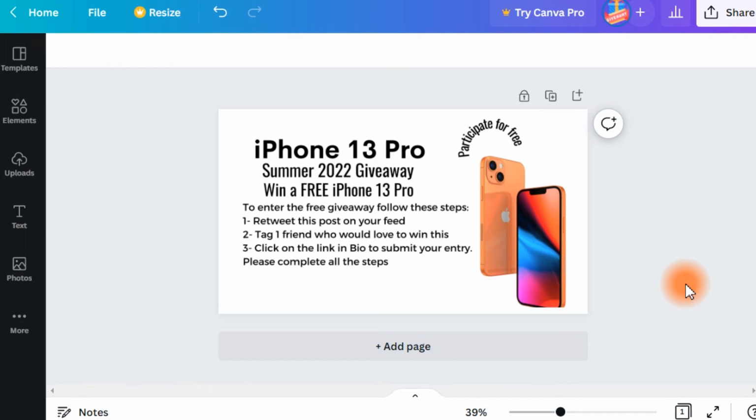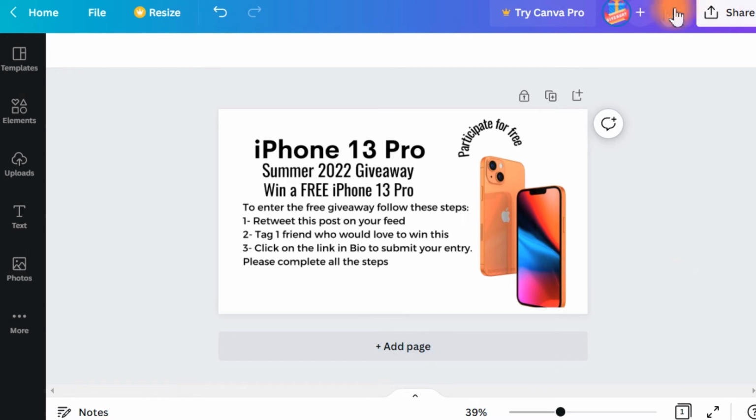So let's not tell ourselves that we have never participated in giveaways, because we have, and people cannot resist these types of giveaways in which they can earn something which is really cool. An iPhone 13 is a really cool thing to win for free. So they can participate for free, and they just need to do these easy steps that everyone can do. But guys, they're going to do these easy steps and you're going to earn money for them doing this.